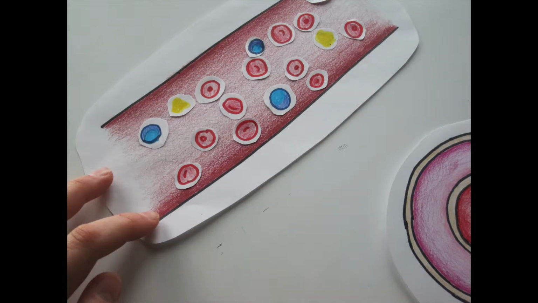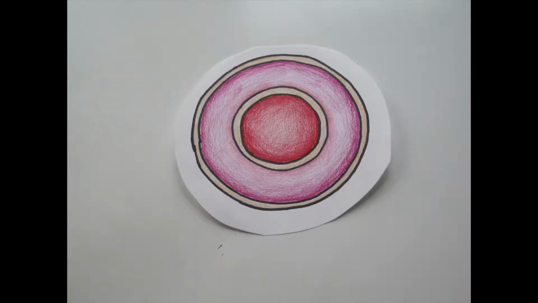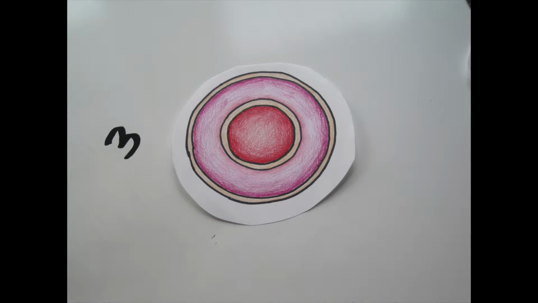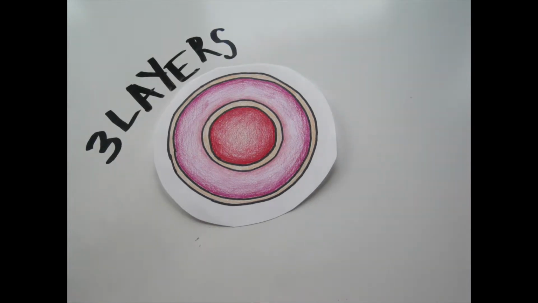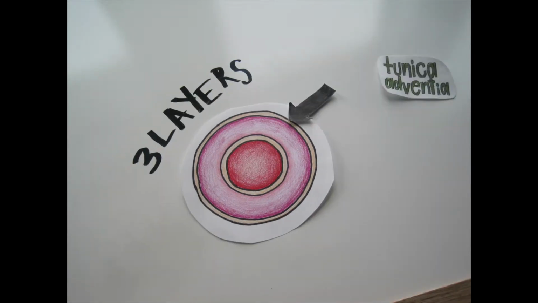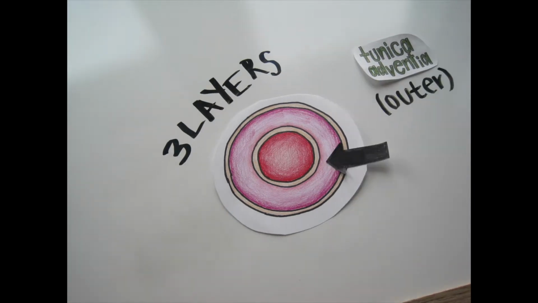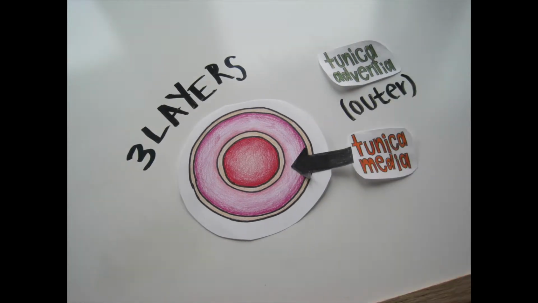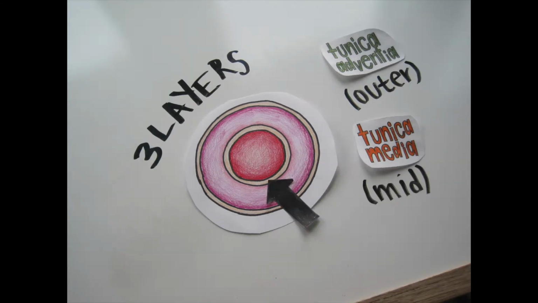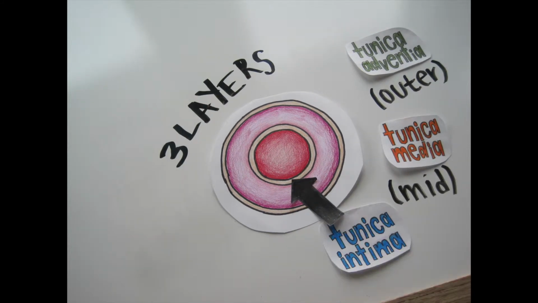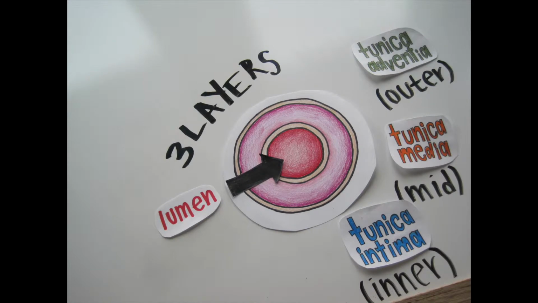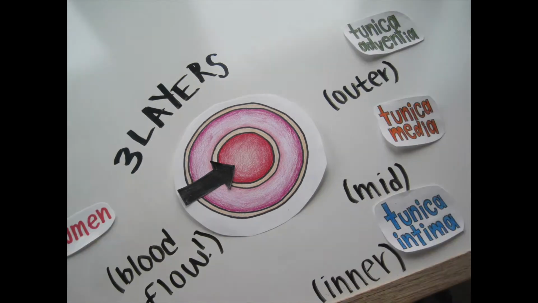Now we're going to talk about the three layers in arteries. Arteries are made of three layers: the tunica externa, tunica media, and tunica intima. The tunica intima is in contact with our blood flow and is made of simple squamous epithelium. The tunica media is made of thick elastic tissue and smooth muscle tissues, which allow for vasoconstriction and vasodilation, and this helps maintain homeostasis.